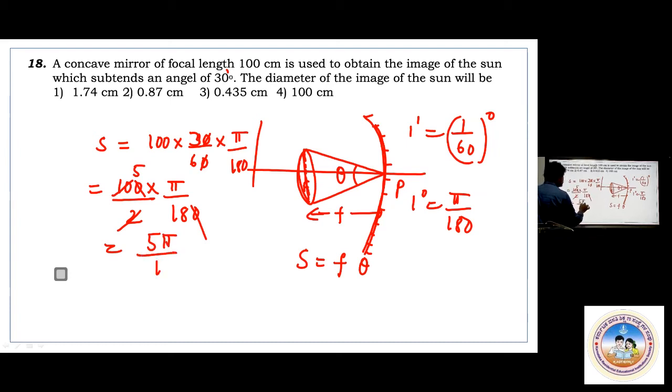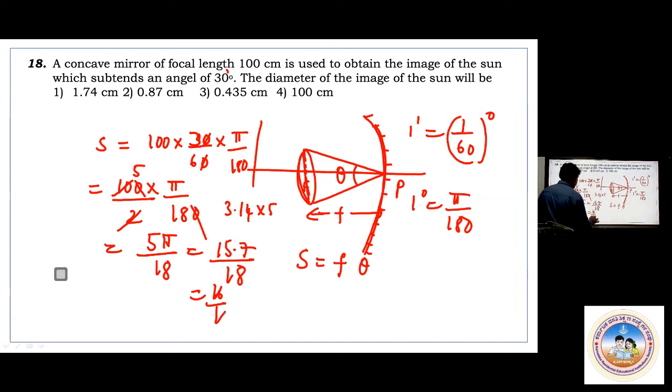5 pi by 18 means around 15.7 you will be getting. Pi is 3.14, 3.14 into 5, we will be getting 15.7. 15.7 by 18, take it as 16 by 18. It will be like 8 by 9. 8 by 9 means around 0.8 something, actually 0.88 you will be getting, but you can take approximately 0.87. Quite a good question.